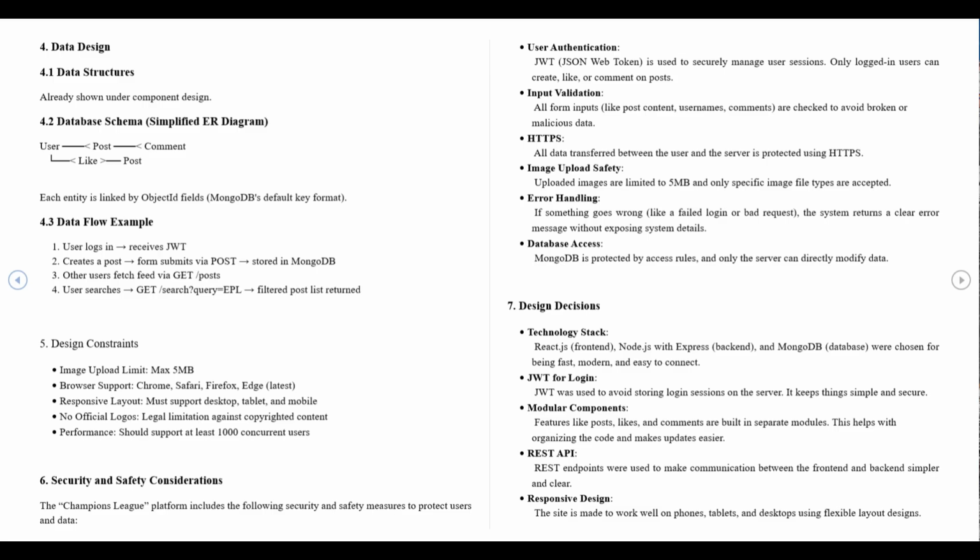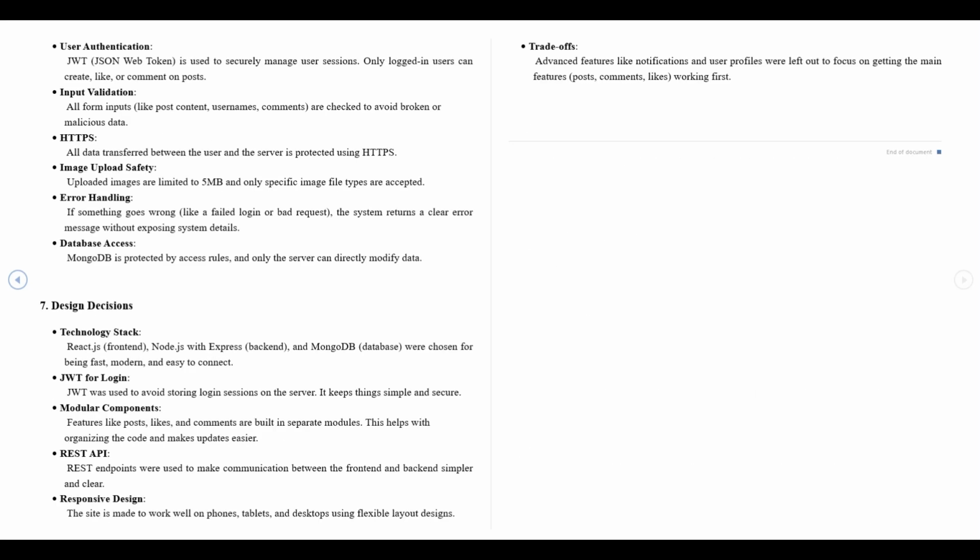We also cover design constraints like image upload limits, browser support, and performance goals, as well as security considerations. This ensures that the user data and sessions are protected. Lastly, the document explains the design decisions: why we chose certain technologies, why we separated features into modules, and what trade-offs we made, like focusing on core features before adding advanced ones.